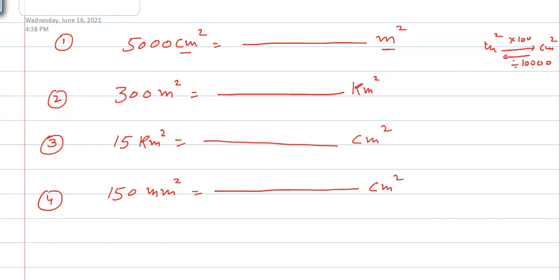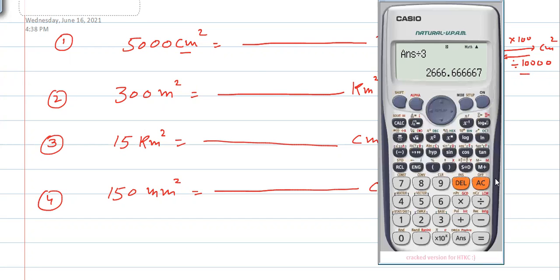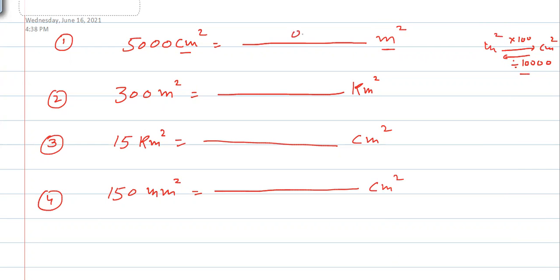Make them 4 zeros. So just multiply this 5,000 with 10,000. Sorry, divide with 10,000. So it will convert. That's it. Now write 5,000 divided by 10,000. So it will become 0.5. So just 0.5 meter square.